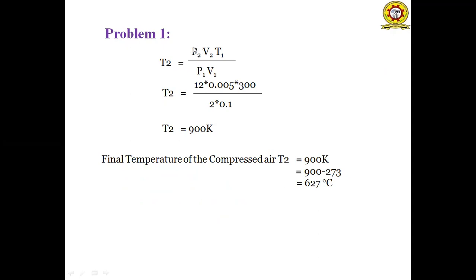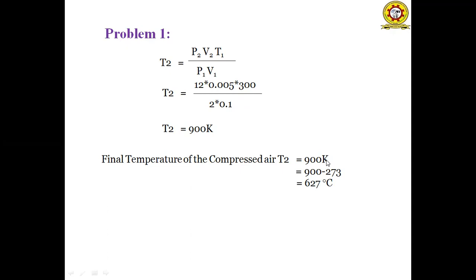Substituting the values, pressure as 12 bars, volume as 0.005 meter cube, temperature as 300 Kelvin, initial pressure as 2 bar and initial volume as 0.01 meter cube, we get the final temperature after compression, T2, as 900 Kelvin.